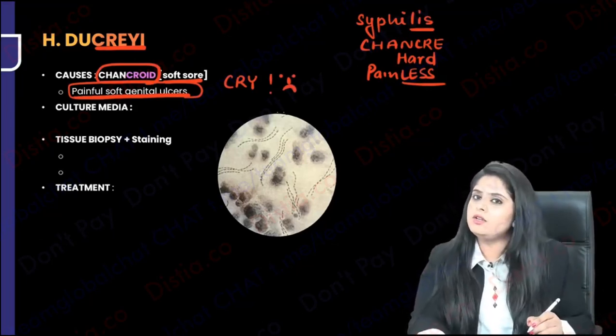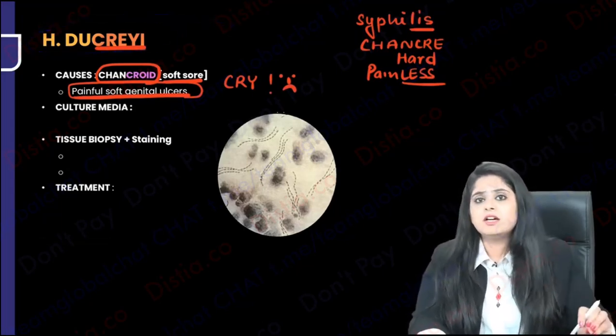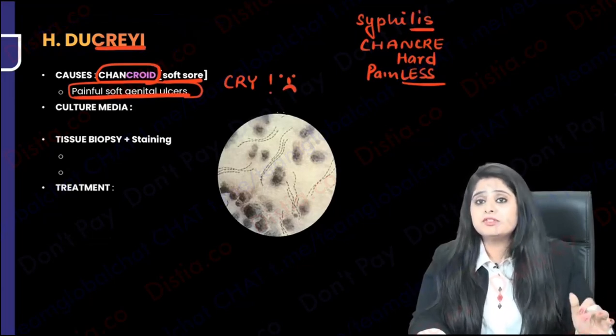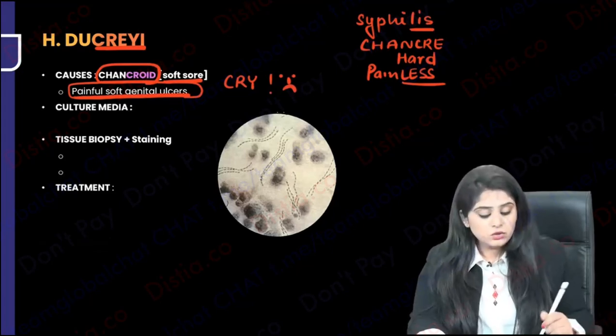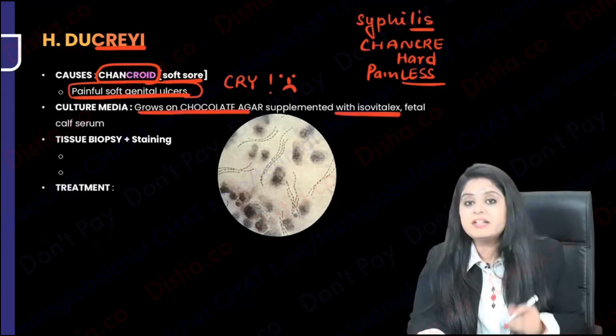Can you grow it on a regular culture media? No. So ducreyi says, I am crying with pain. You just give me one little bit of chocolate and I'm not going to be happy. You will have to give me some extra energy. I have cried so much. So if you try to grow it in a simple chocolate agar, it won't happen. You will have to supplement it with some vitamins.